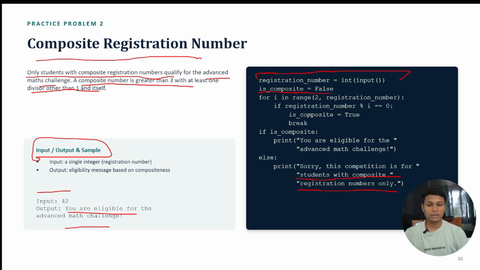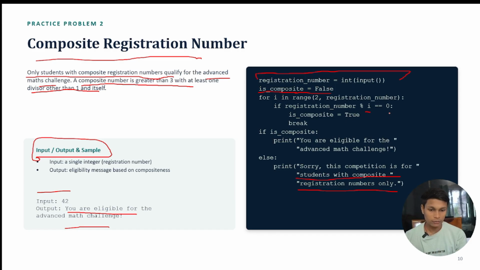So here you can see that the registration number, which was taken as input from the user, is divided by 1 at the very first time, and it will give you the remainder 0.